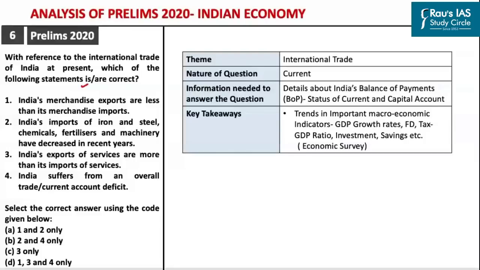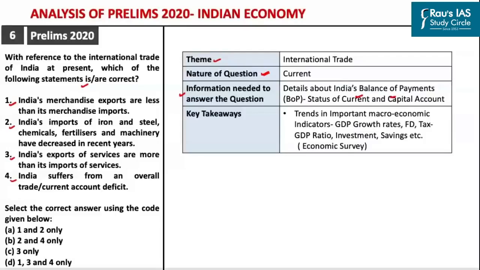This question has been asked from the theme of international trade, and the nature of the question is that it is based upon current affairs. See, if you have to answer this particular question correctly, you should know certain basic details about India's balance of payment, in particular, the present status of the current account and capital account. Apart from that, this is a classical case of a UPSC question wherein you can get the right answer without knowing whether all of these statements are correct or not.